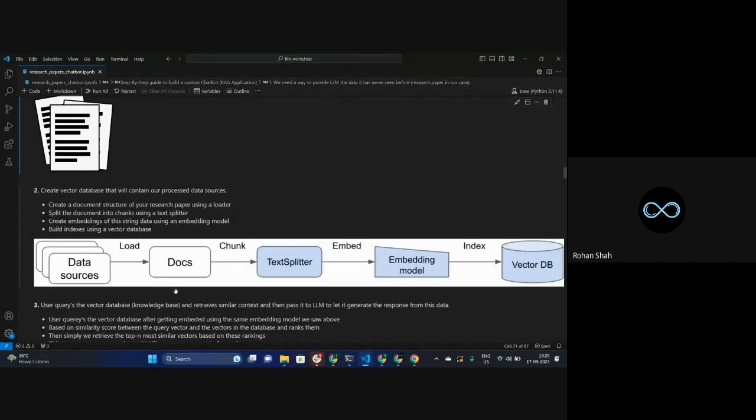So what we do after that is we cut that document into different parts, and the way that we do it depends on what kind of text splitter you are using. Let's say that you are using, for example, character text splitter. I won't go into a lot more details, but that's what we'll be using in this particular workshop.